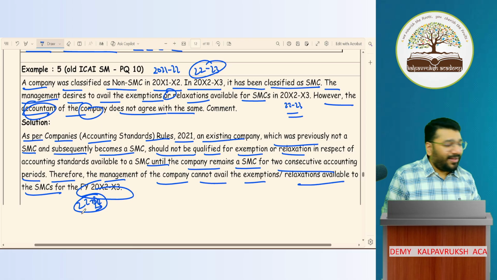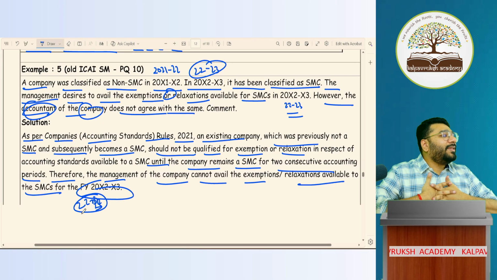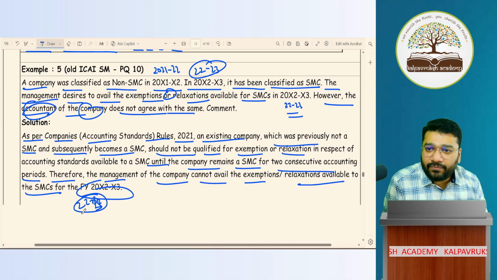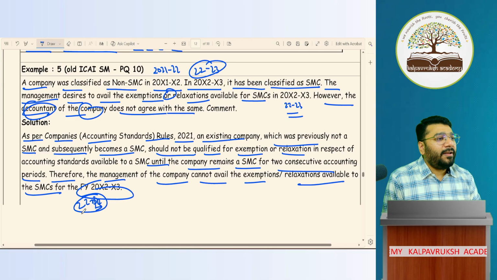Okay, no? Clap. With this, we are done with the chapter number 3 revision, which is applicability of accounting standards. Right?